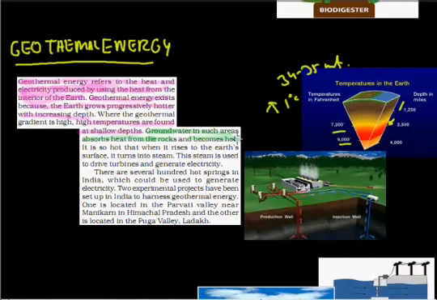Plus if we go to the hilly areas in the Himalayas also, here also we see these types of things. It is so hot that when it rises to the earth's surface, it turns into steam, and this steam is used to drive turbines and produce electricity. Here we are using this steam energy. If we see the world, there are a lot of hot springs. In India also we have a lot of hot springs,